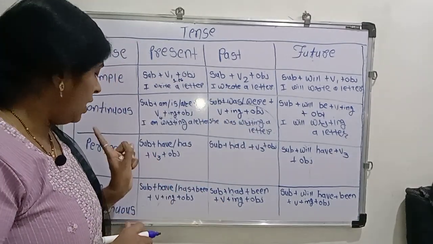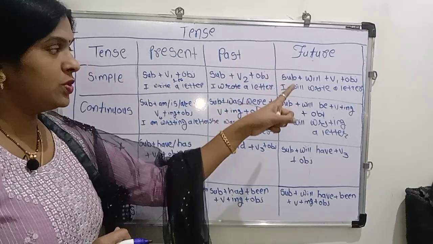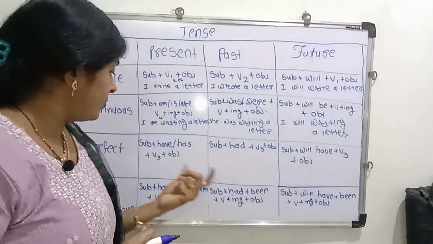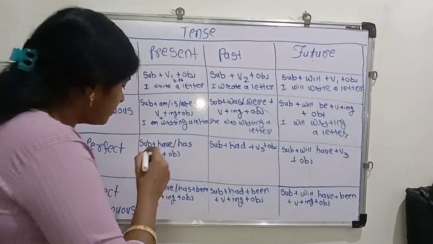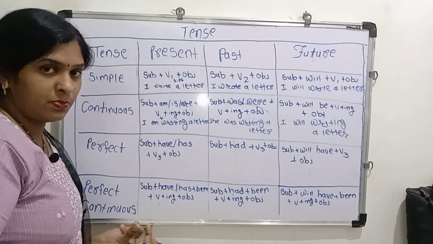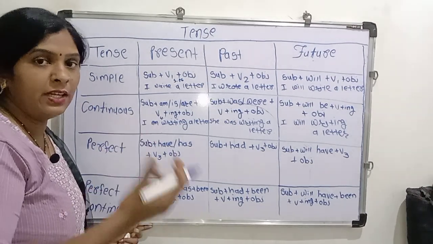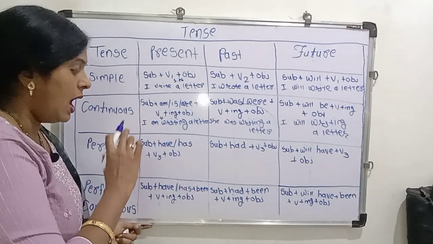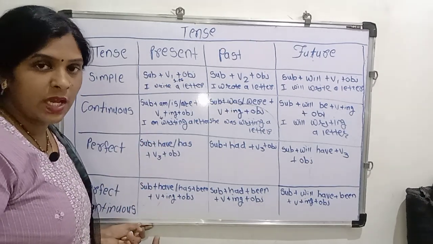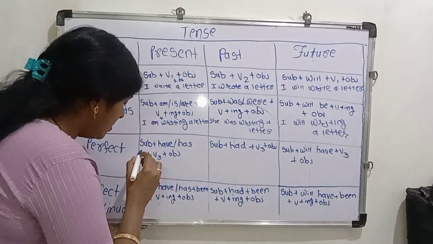We are using in present, past and future also. We are using verb in a third form. First of all, subject. When use I, plural subject, I and you, exceptional. This time use have, third person singular subject, this time use has.